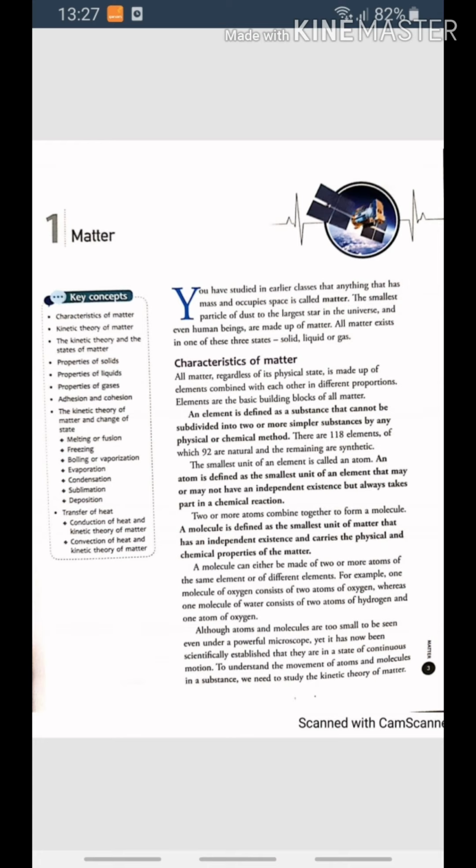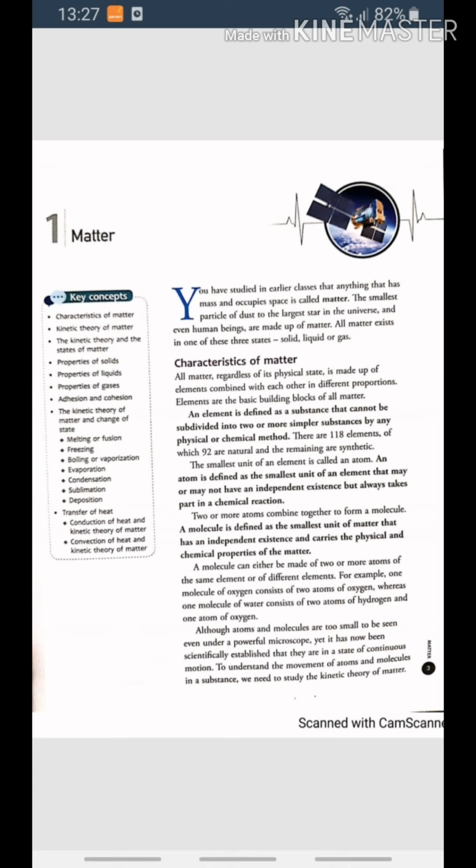Now children, see the transfer of heat, conduction of heat and kinetic theory of matter. The mode of transfer of heat from one molecule to another without the actual movement of molecules from their mean positions in solids is called conduction. Children, see what is convection. Convection of heat and kinetic theory of matter.